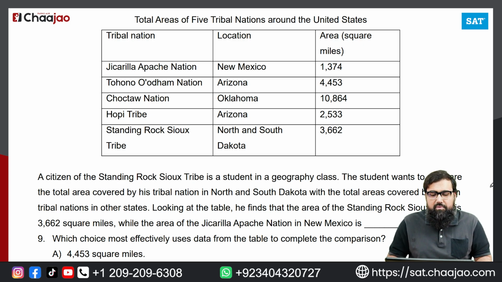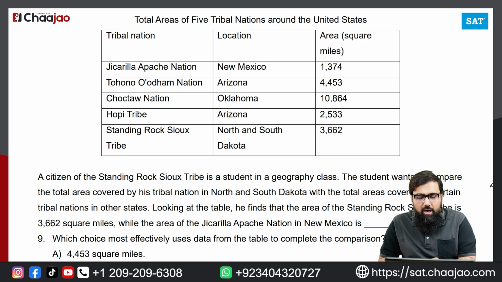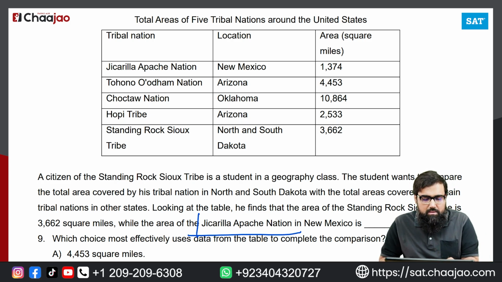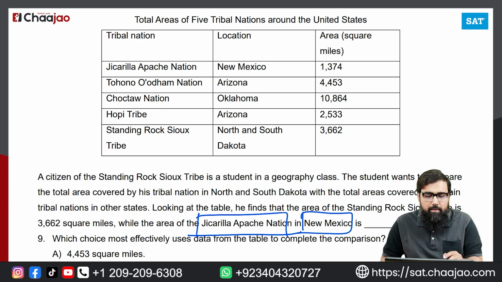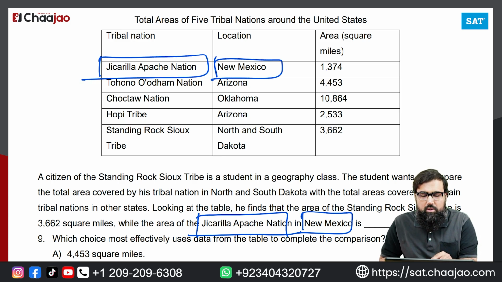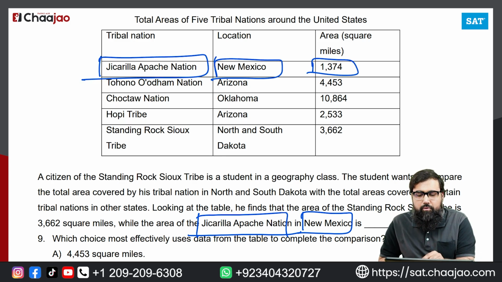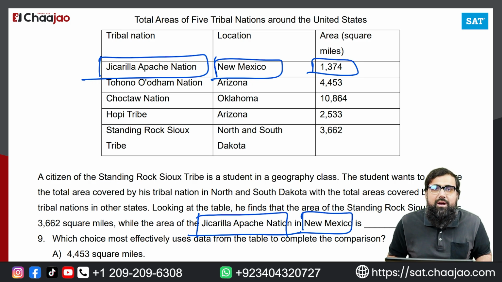Looking at the table, he finds that the area of the Standing Rock Sioux tribe is 3662 square miles, while the area of the nation in New Mexico is... Now you have to find the area of this nation in New Mexico. So if you look at the graph, the area of it is 1374 square miles. Now the option that has 1374 square miles will be your answer.